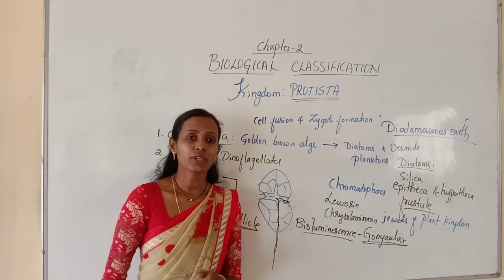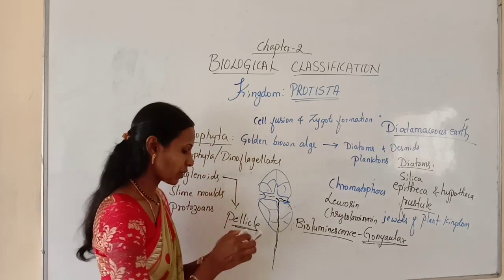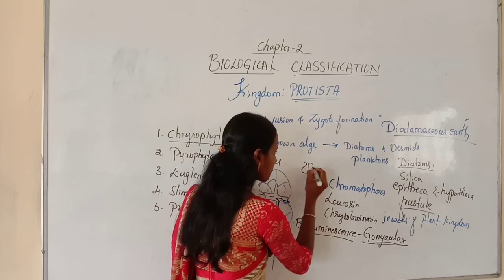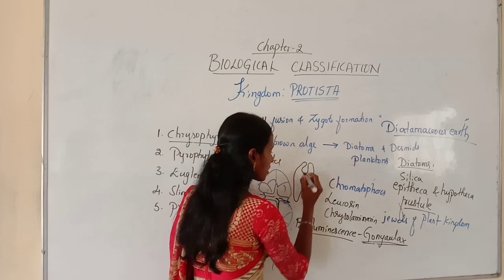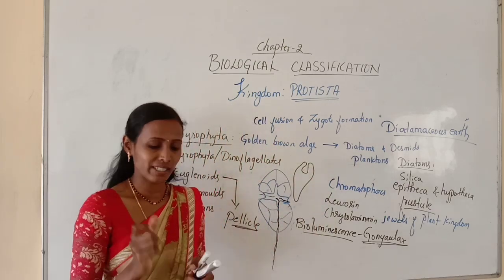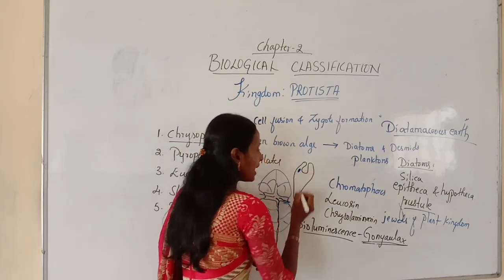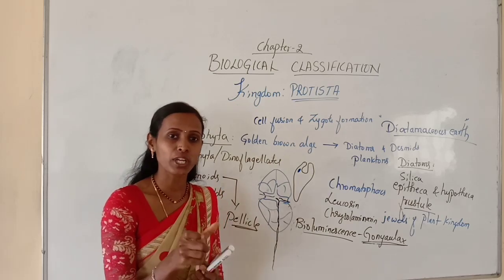And if you want an example for euglenoids we can give Euglena. You may have seen it in your lower classes also. So this is the Euglena. In this Euglena, you may see a light sensitive eye spot. A light sensitive eye spot can be seen in euglenoids.